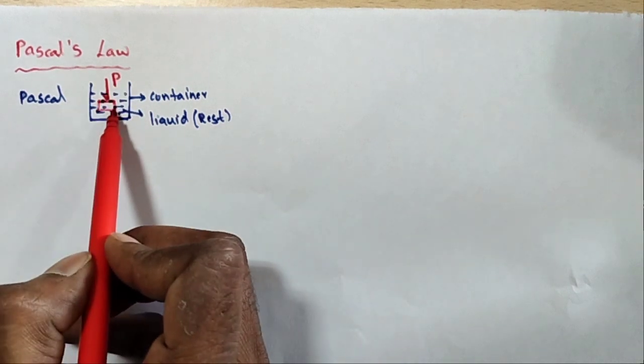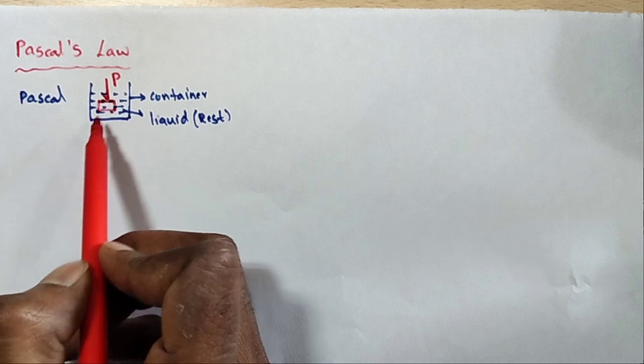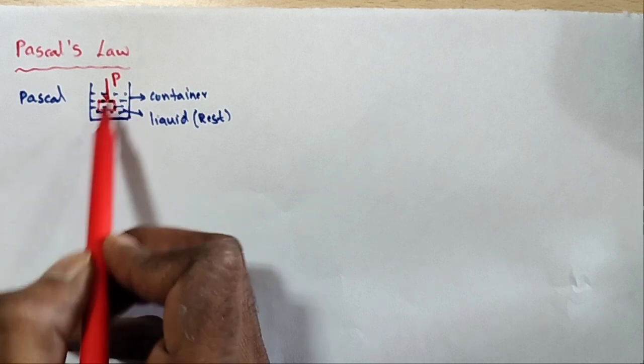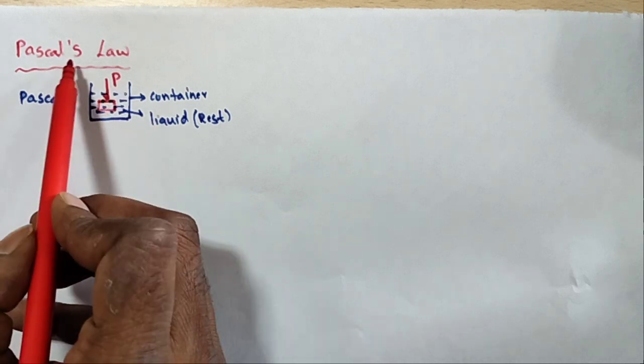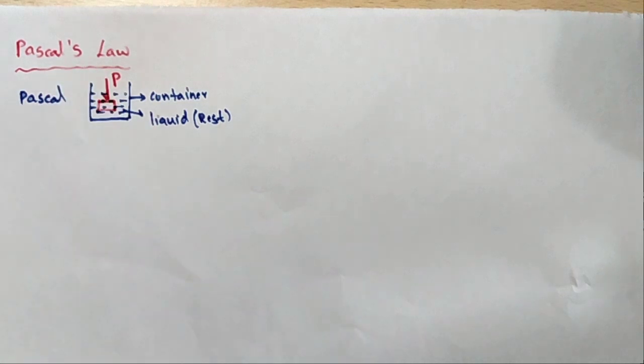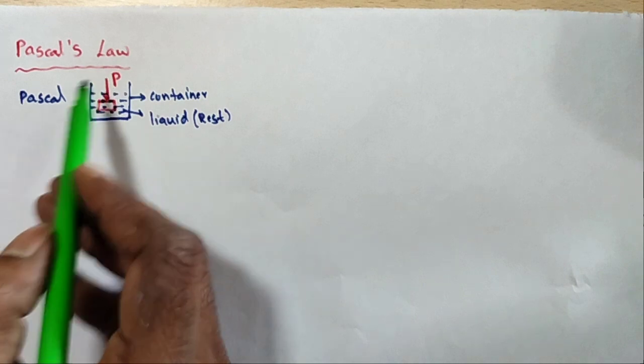So inside water, is the pressure constant, or different, or does it change with respect to time or not? This concept is explained by Pascal. So what is the concept of Pascal?